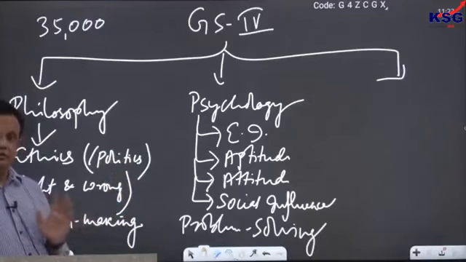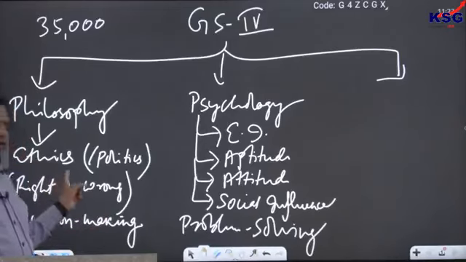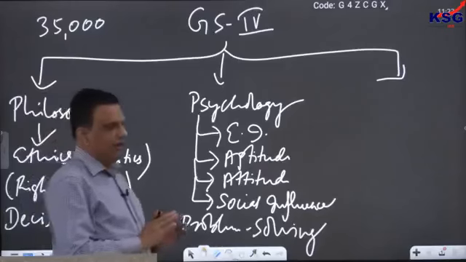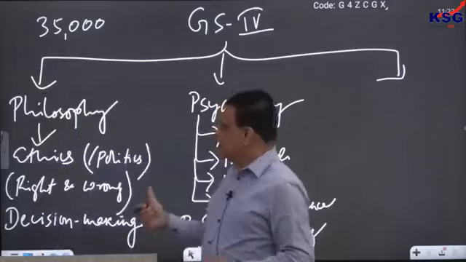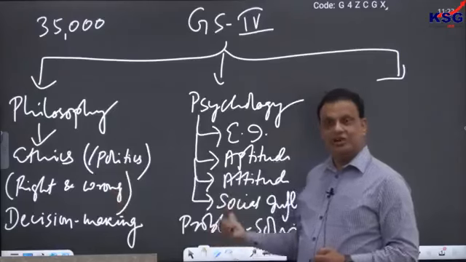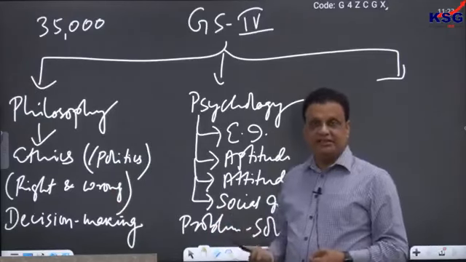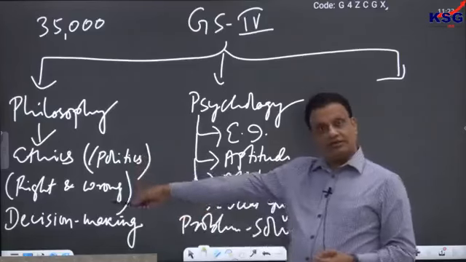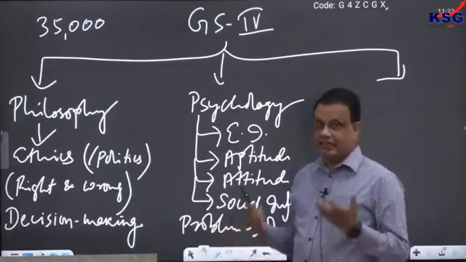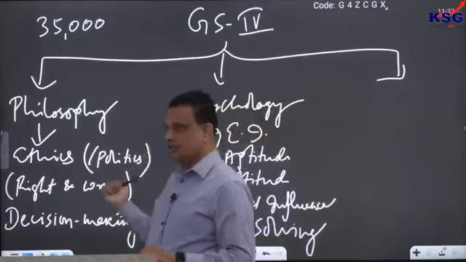What does it mean? Just think of it. Suppose there is a person who knows ethics very well. He knows what is right and what is wrong very effectively, very efficiently. He is able to arrive at a right decision, but his psychology, his knowledge is bad. Because of that, he is not able to implement that decision. If he knows what is right but is never able to do what is right, is that of any use? That is useless. So ethics without the knowledge is useless.